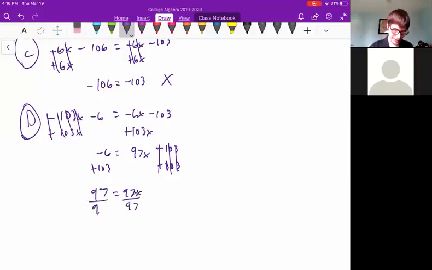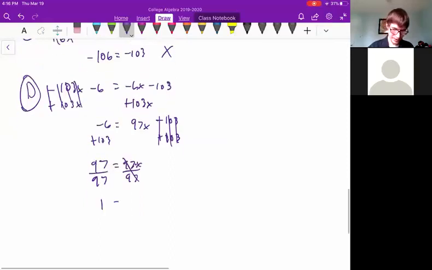Divide by 97. These cancel out. And 97 divided by 97 is like 2 divided by 2, or 3 divided by 3, or 4 divided by 4. Anything divided by itself is always going to be 1. So we'll say that is 1 equals x. And it's interesting, be careful. This is not 0. We're not getting rid of it entirely. It's just the same number divided by itself.